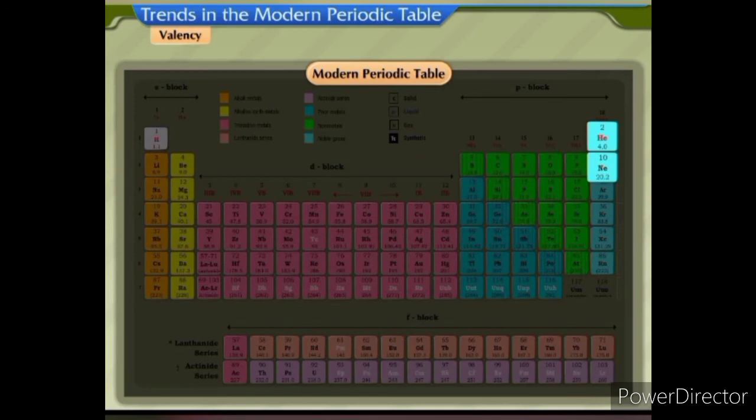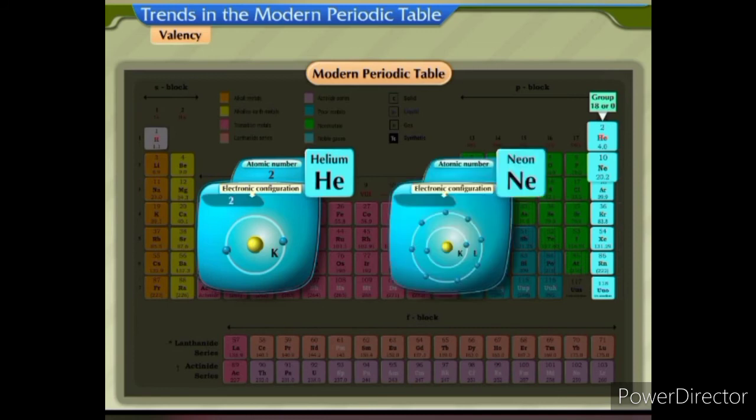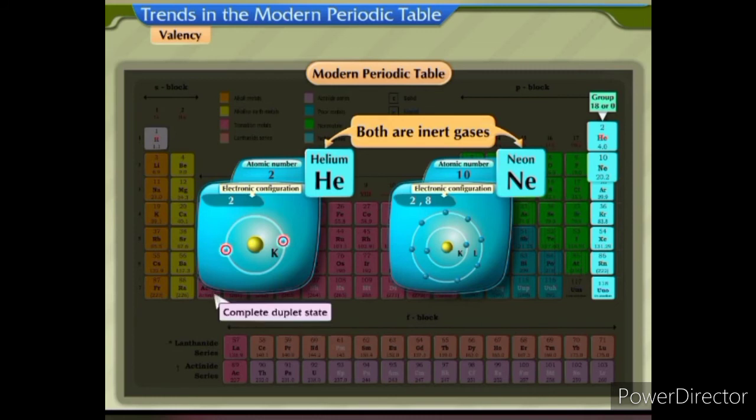Helium and neon belong to group 18 or group 0 of the periodic table. The atomic number of helium is 2. Therefore, its electronic configuration is also 2. The atomic number of neon is 10, with electronic configuration 2-8. Both are inert gases. Helium has a complete duplet state, while neon has a complete octet state. Therefore, the valency of both these elements is 0.